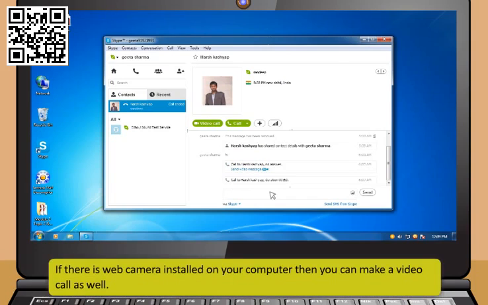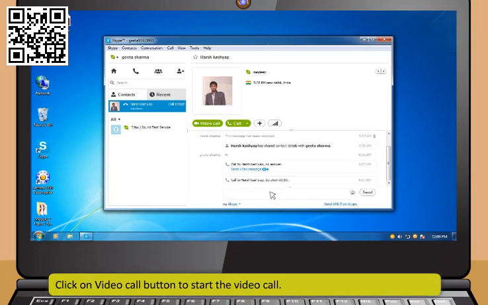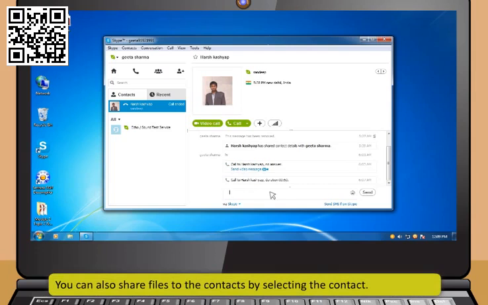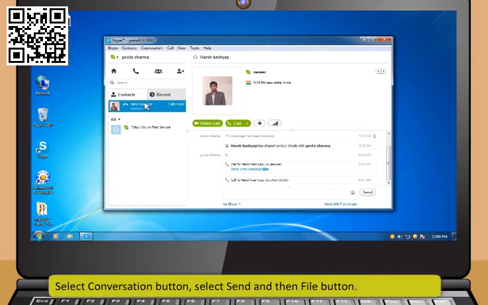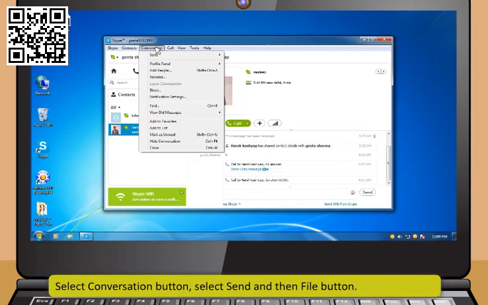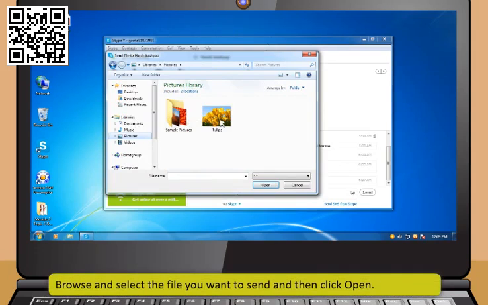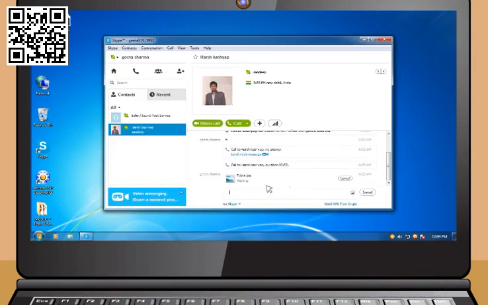If there is a web camera installed on your computer, then you can make a video call as well. Click on the Video Call button to start the video call. You can also share files to the contact by selecting the contact. Select the Conversation button, select Send and then the File button. Browse and select the file you want to send and then click Open.